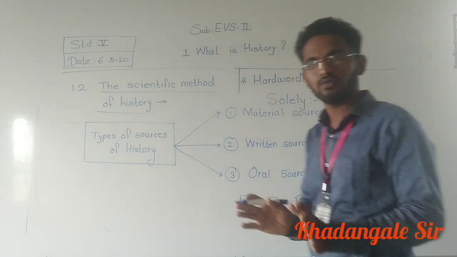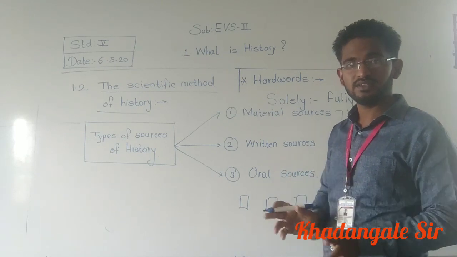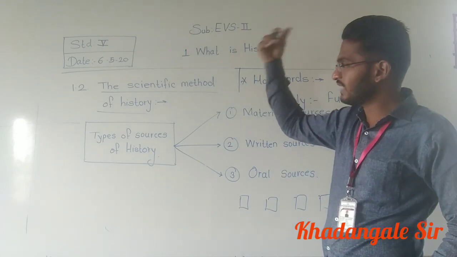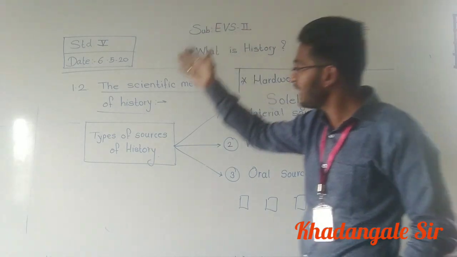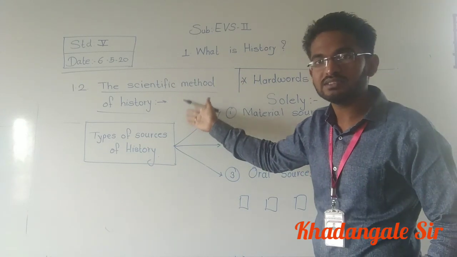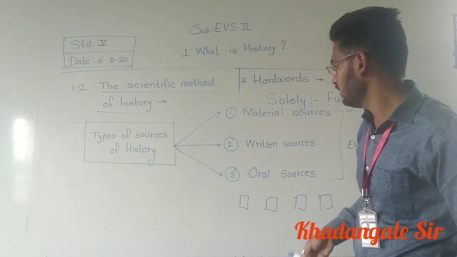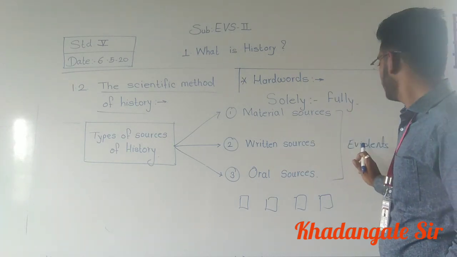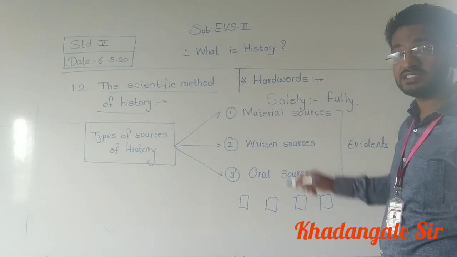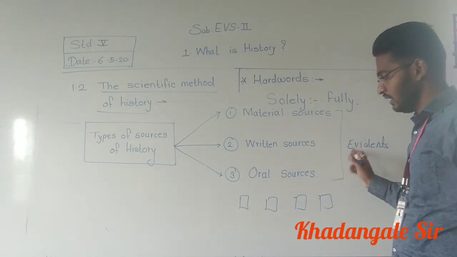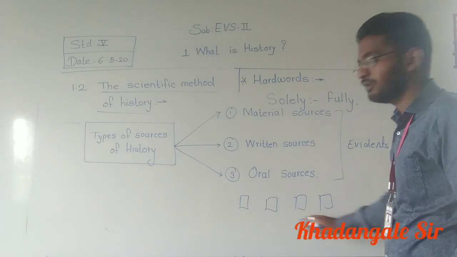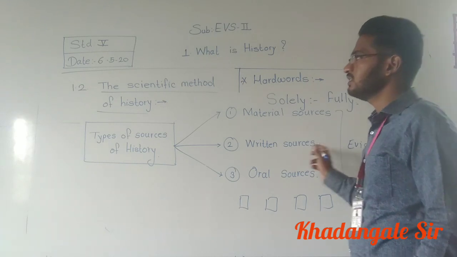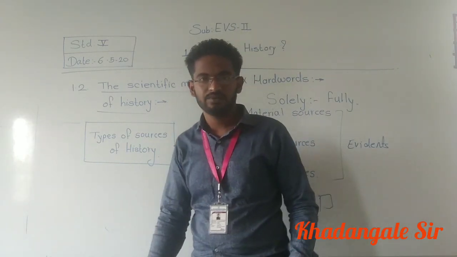Do you understand now? It's very simple, don't get confused. First we have learned about time, then what is the scientific method that we have learned. Now the scientific method in history. How is that scientific method in history that we have learned? First we have to find out evidence. After that we have to examine them. From the sources we will get evidence. Then we have to examine them and then we have to arrange them in an order or in a serial order. Okay? So this is the scientific method of history.